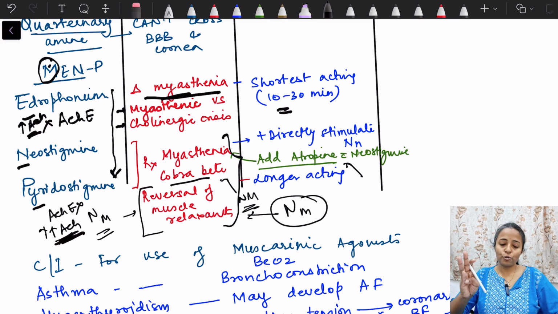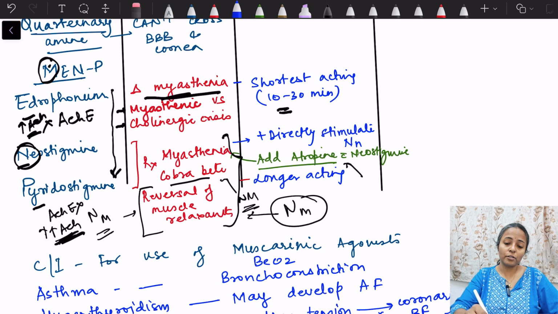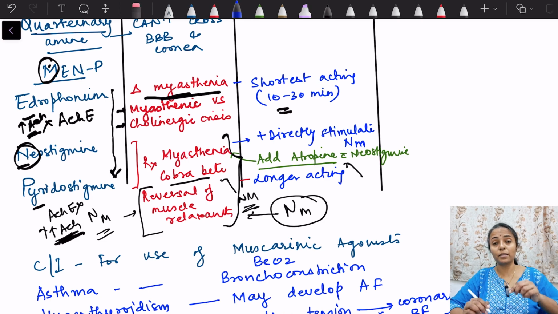And another point you should remember here: neostigmine, apart from inhibiting acetylcholinesterase enzyme, also directly stimulates NM receptors. So two mechanisms of action for neostigmine: direct stimulation of NM receptor and also acetylcholinesterase inhibition. So we can say that it is both directly as well as indirectly acting, the predominant action being the inhibition of acetylcholinesterase.